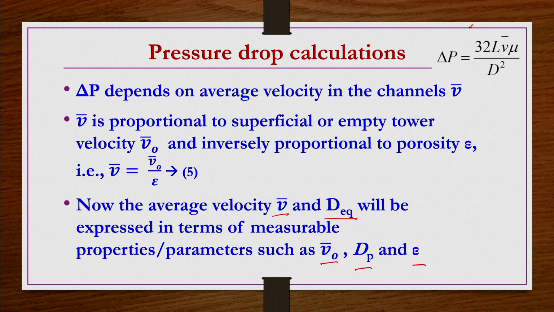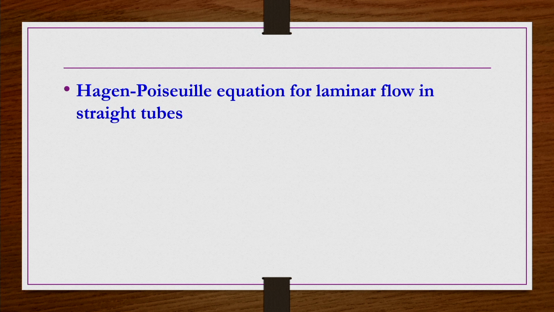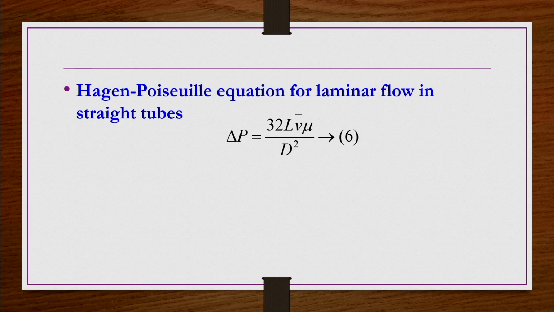Indeed, D equivalent we have already represented in terms of dP and epsilon, and V bar, just now we have seen, is V naught bar by epsilon. This information we are going to use in the Hagen-Poiseuille equation, for laminar flow in straight tubes without any packing. If the fluid is Newtonian and flowing under laminar flow conditions, then pressure drop is 32 L V bar mu by D squared. This we already know. So, what do we do here? We substitute V bar equals V naught bar by epsilon, replace D by D equivalent, and simplify.